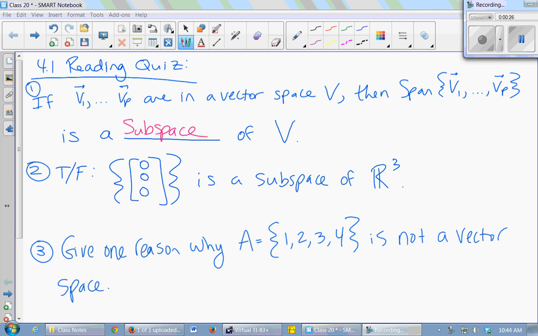True or false? The 0 vector is a subspace of R3. True. The 0 vector is always a subspace. It is a subset, right? (0, 0, 0) is an element of R3. Okay, so it is a subset, and then it satisfies those 3 additional criteria to be a subspace. The 0 vector's in there.